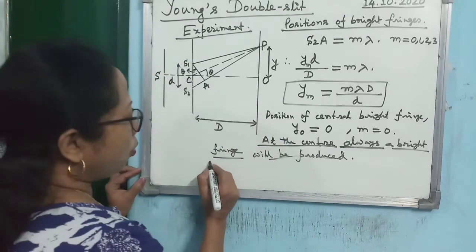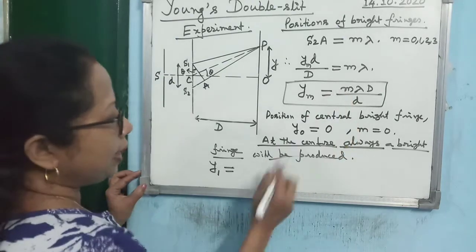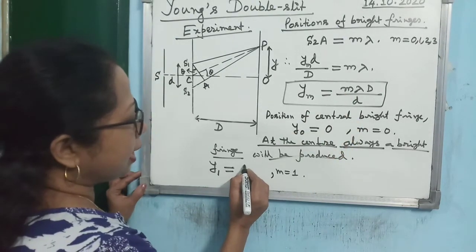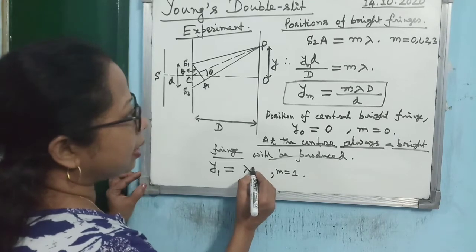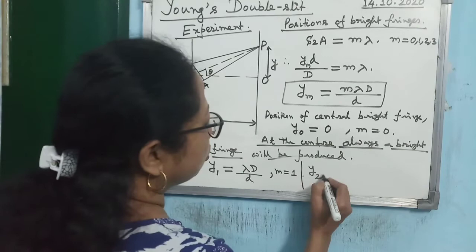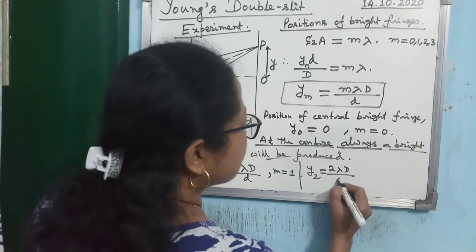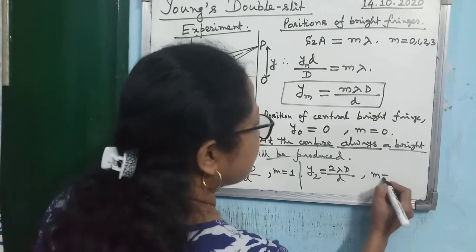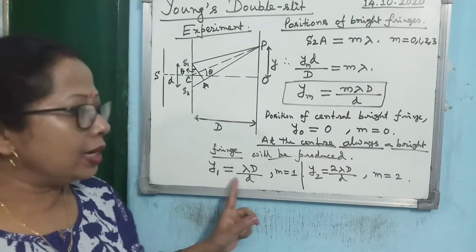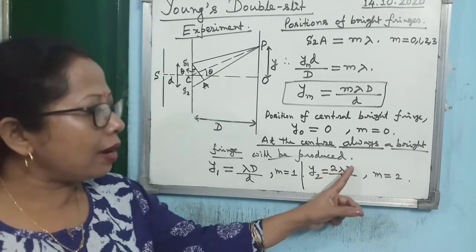Now what will be the first bright fringe? Y1. Y1, with m equal to 1, is lambda big D by small d. Then what is Y2? Y2 will be 2 lambda big D by small d when m is equal to 2. So this is the first bright fringe, this is the second bright fringe. Then the third bright fringe will be 3 lambda D by d.